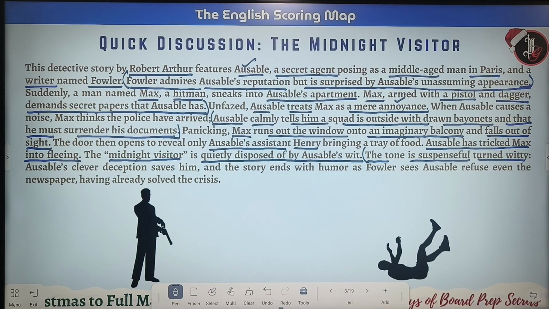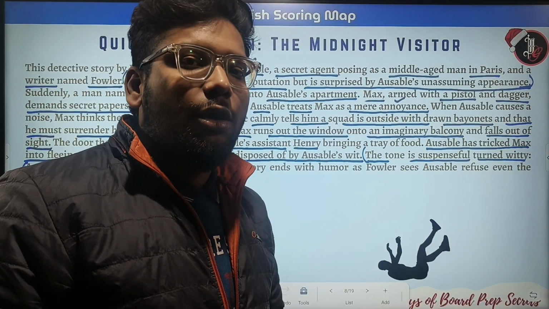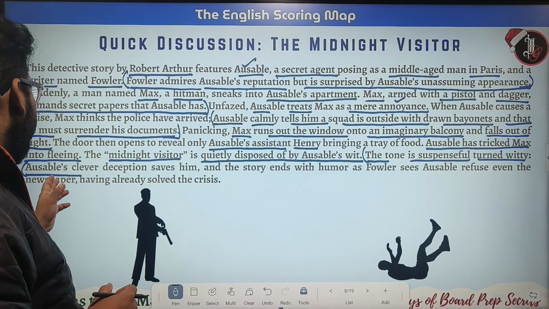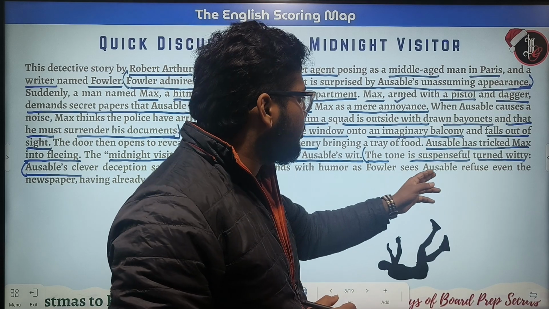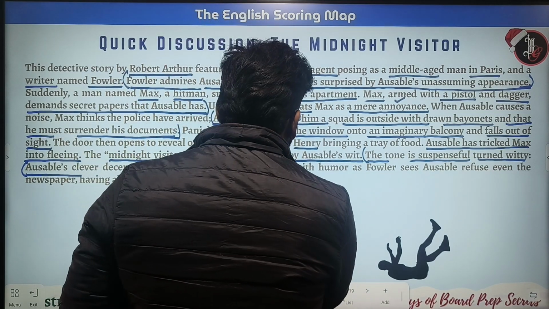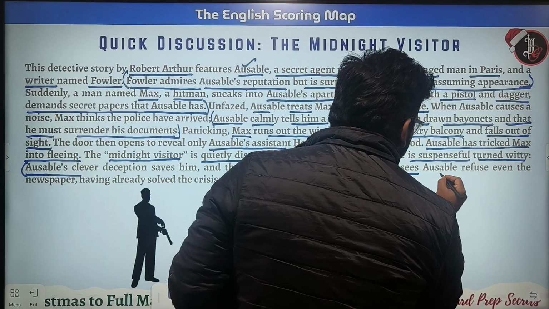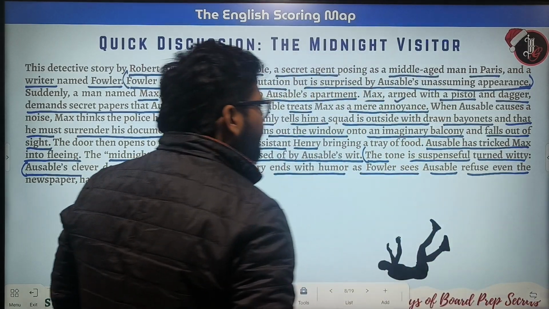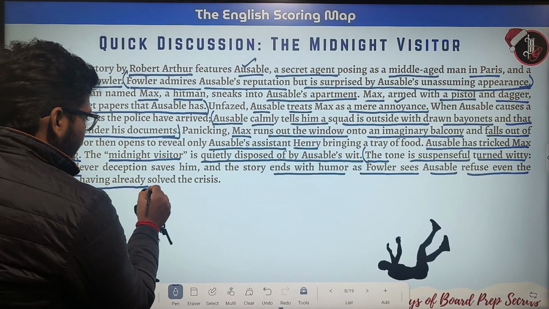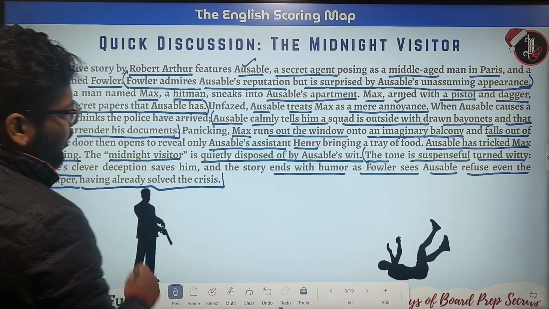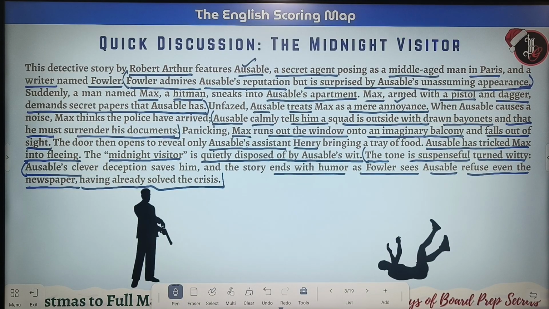This is the particular line which we can use as a concluding line of our answers. Ozable's clever deception saves him, and the story ends with humor as Fowler sees Ozable refuse even the newspaper, having already solved the crisis. I hope we are done over here. Please take a screenshot.